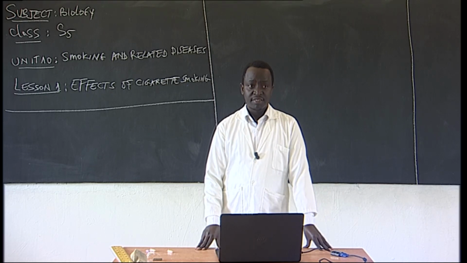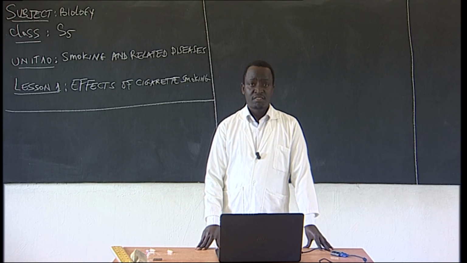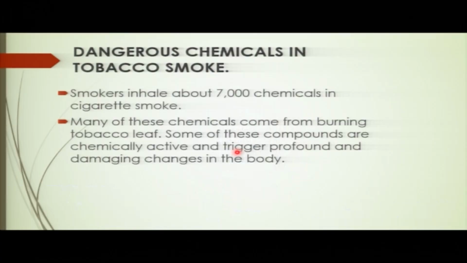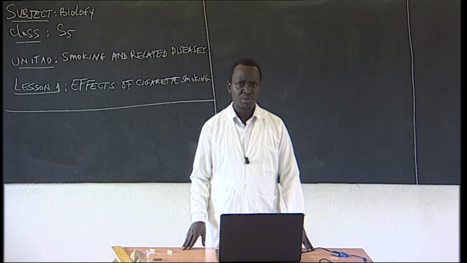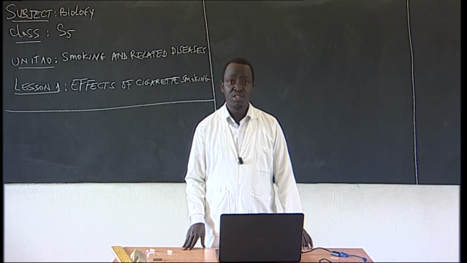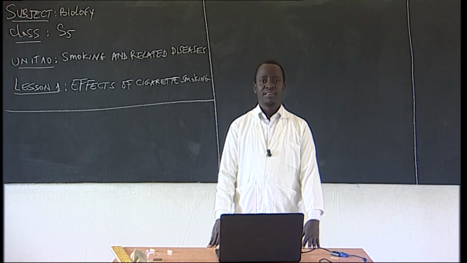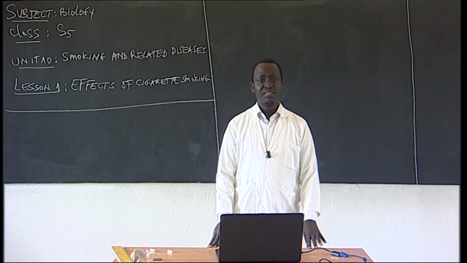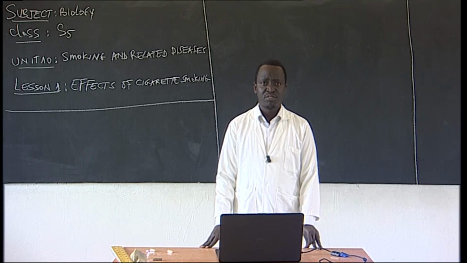Cigarette smoke contains about 7,000 chemicals. In cigarette smoke, there are about 7,000 of what? Of chemicals. And most of them, they are what? They are harmful. You see? 7,000 chemicals in the tobacco smoke. You see, my friend, it is very dangerous to smoke.